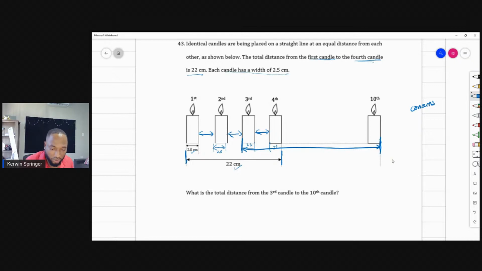Well, if there are 4 2.5s, 4 5s are 20, bring across the 2, 4 2s are 8, 10. So this is 10. So 10 centimeters is being occupied by the width of the candles, and the remaining 12 centimeters is being occupied by the spaces. So the distance of one space here is 3 centimeters. Tell me in the chat if you understand that. You all get that? So that's 3 centimeters.